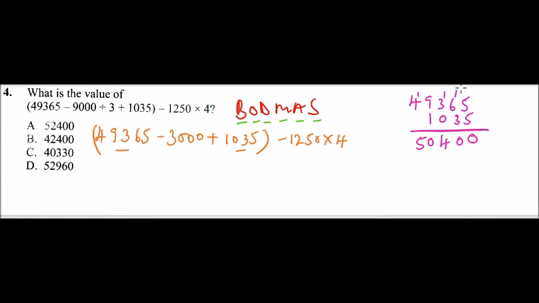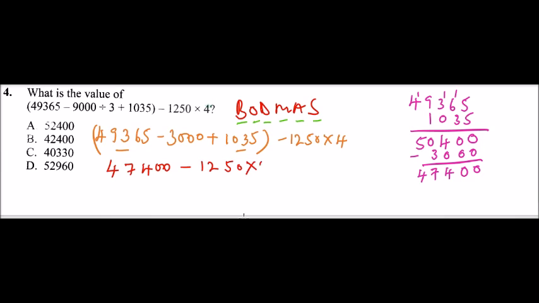And because the next value is a subtraction inside the bracket, you can just subtract 3,000 from this value, and you'll be able to get 0, 0. 4 minus 0 is 4. This will give you 10. You borrow 1 here, so you get 10 minus 3 is 7. And here you will be left with 47. So what it means is that inside the bracket you have ended up with the value 47,400, and then we say it is minus